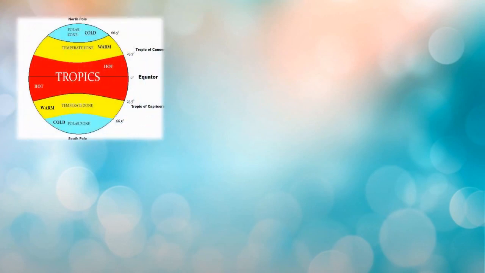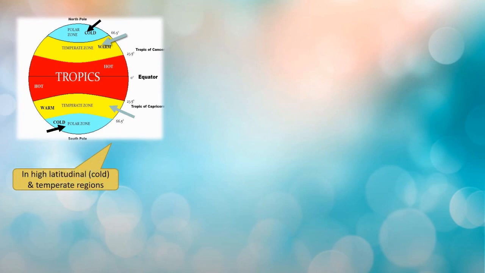Let's see another characteristic of snow with the help of the diagram. As we can see here, the different zones. So in a high latitude, that is in a cold area, or we can call it a polar zone, and in a temperate region, snowfall occurs at the mean sea level.